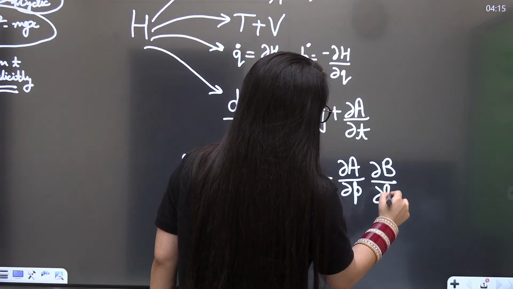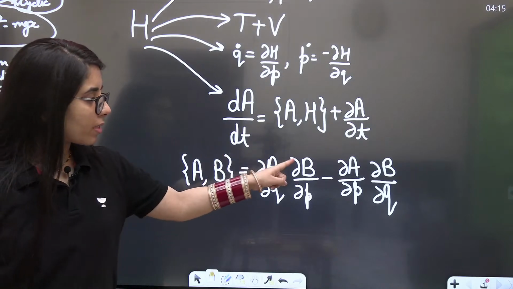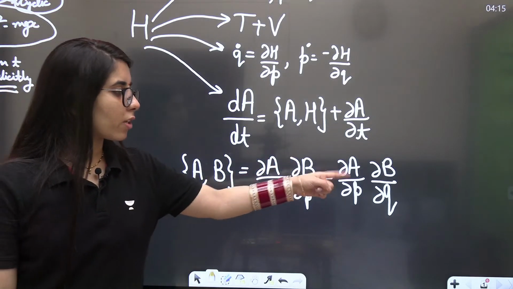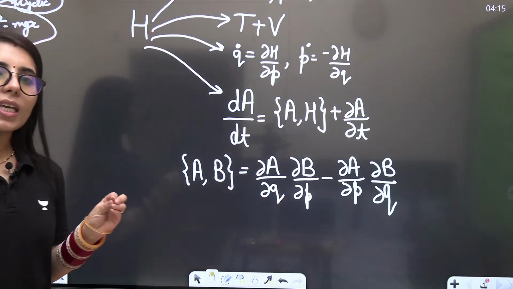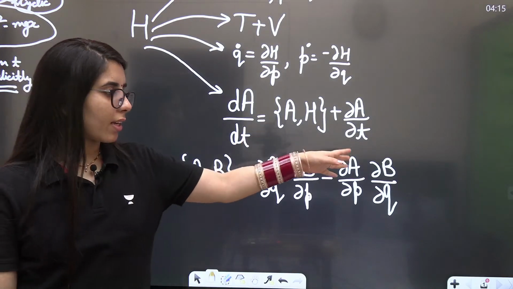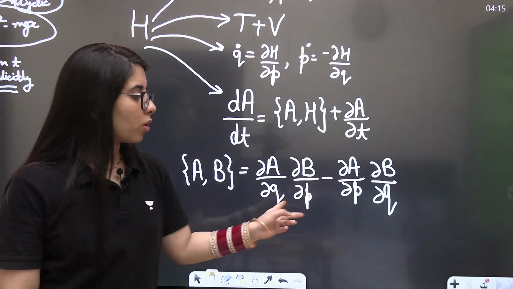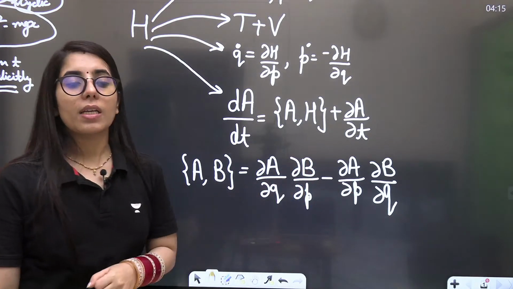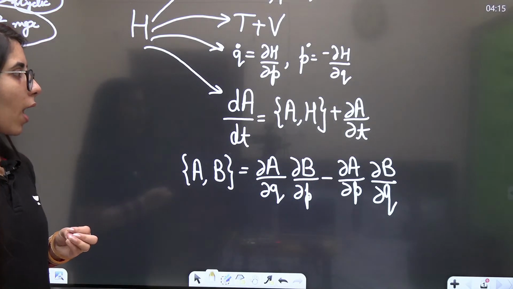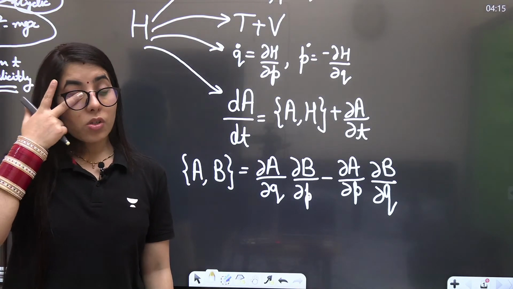Observe it very well and get to know the sequence: first, second, q p, p q with a negative sign. We are keeping the sequence for the numerator part the same, first, second, but in the denominator we are changing it: q p, p q with a negative sign. That's how you have to take the differentiation there.